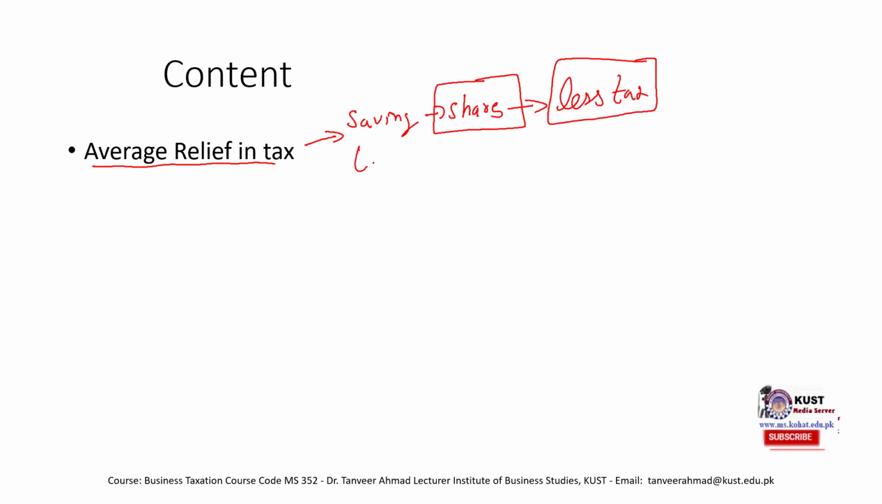Similarly, let's just say the government wants people to start investing in life insurance. They should buy life insurance for themselves. For similar kinds of activities that the government wants people to perform, they give average relief. This is what we are going to discuss in this lecture.